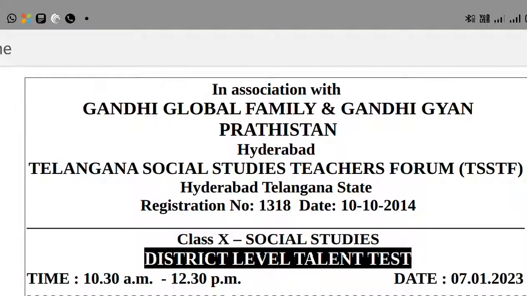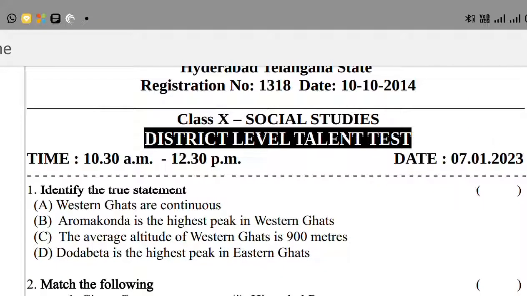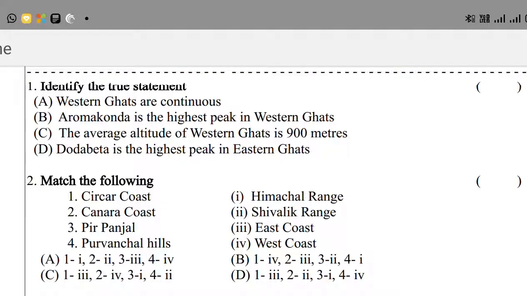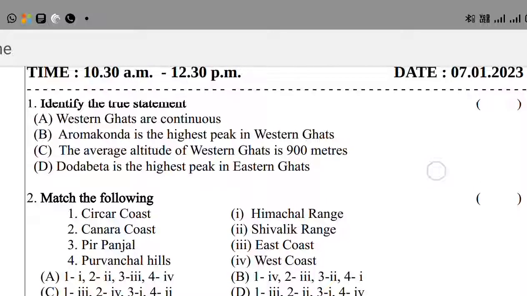Okay, my dear friends, in this national talent test there are 100 questions. We are going to answer these questions with explanation. The first question is: identify the true statement.